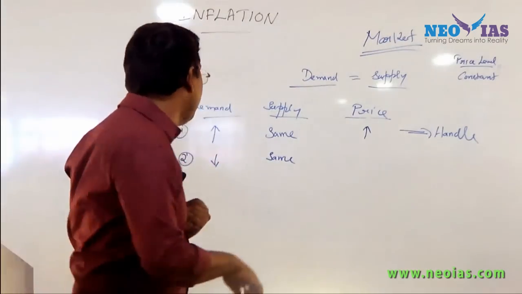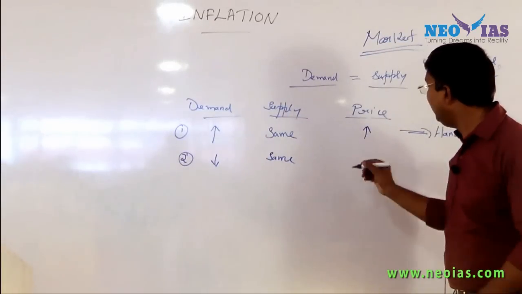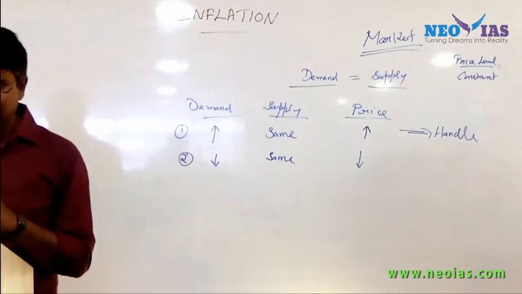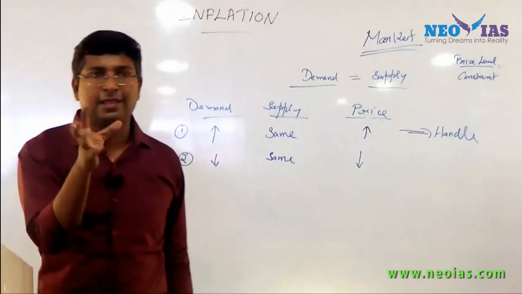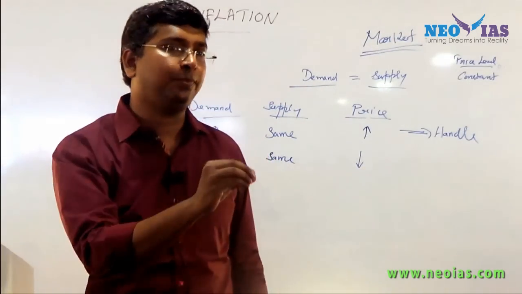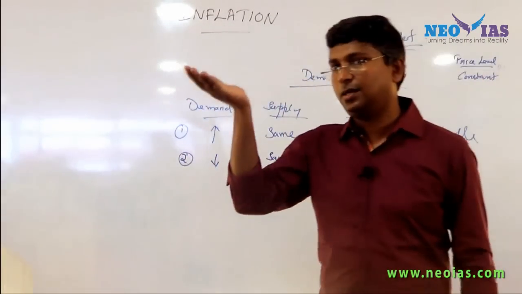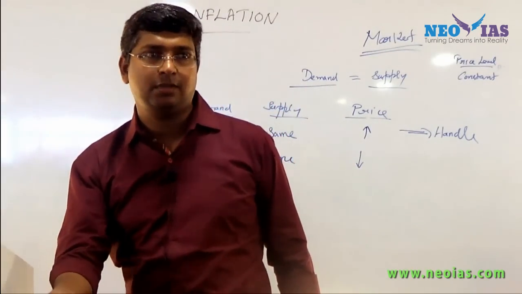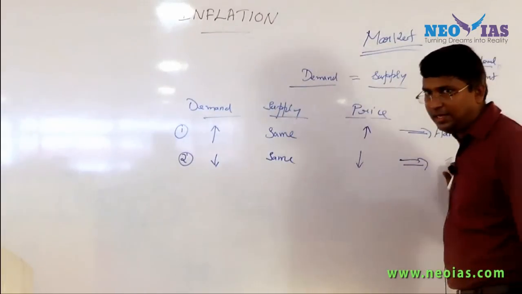So in this situation, when the supply is again same, but the demand has come down, then what will happen to the price? Price will come down. So this simple concept, be very clear. Supply in both the cases is same, but based on demand, in one case, demand increased, price increased. Demand decreased, when supply is same, price has come down. So be very clear. So here we need to handle in a different way. It's a different situation. We'll discuss.